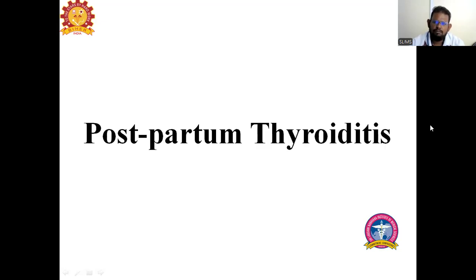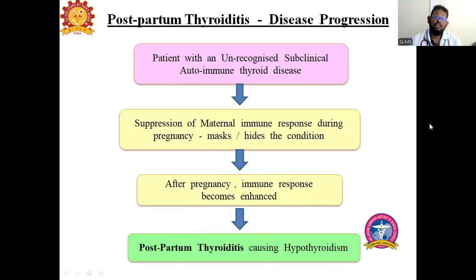Next entity is postpartum thyroiditis. As the name suggests, postpartum occurs after pregnancy. Why is it occurring? Usually patients have an unrecognized subclinical autoimmune thyroid disease. What usually happens in pregnancy? The immunity gets lowered. The immunity of the mother gets lowered.